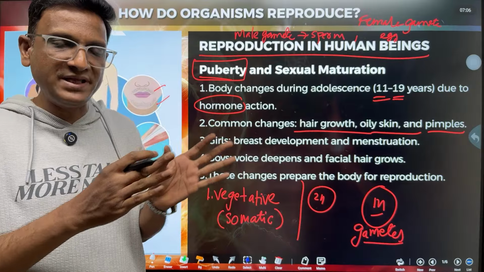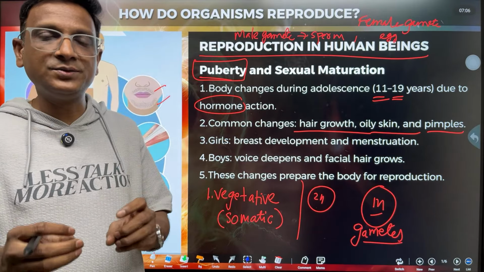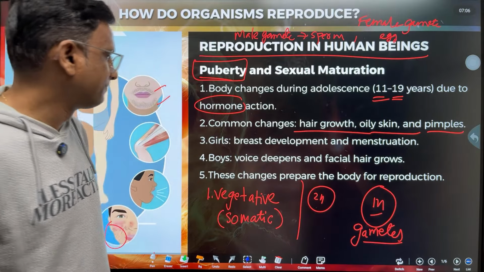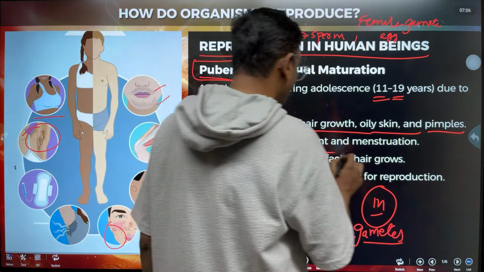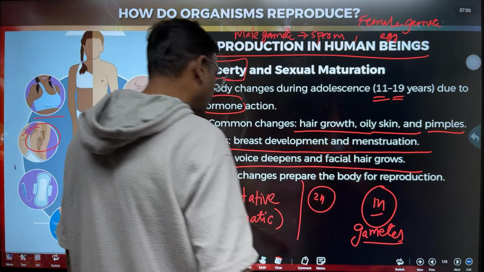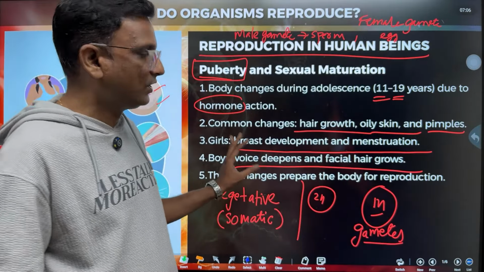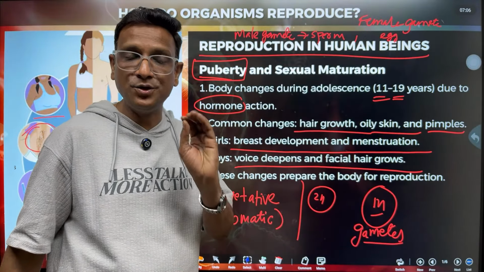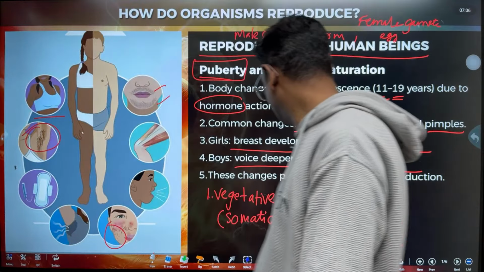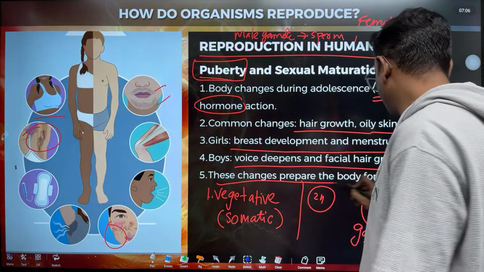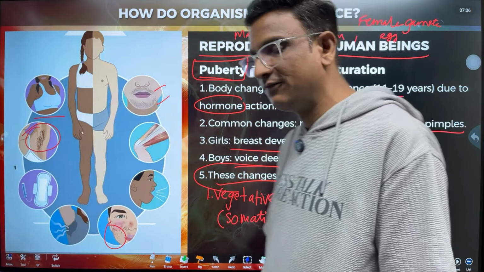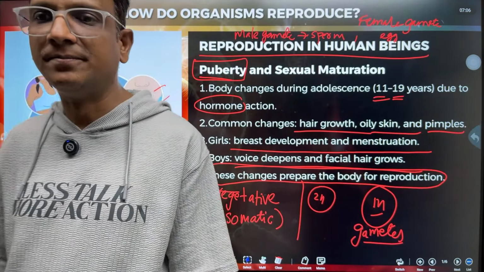So during the period of puberty, the reproductive systems grow and completely mature. In girls, breast development and menstruation; in boys, the voice deepens and facial hair grows. Here only a few points are written, but I have explained many points, what happens in boys and what happens in girls. So these changes prepare the body for reproduction. Why are these changes happening? To prepare our body for reproduction.